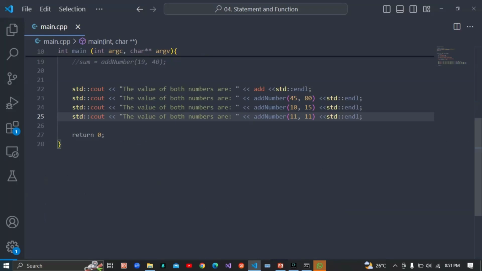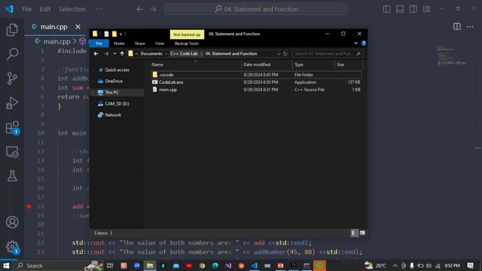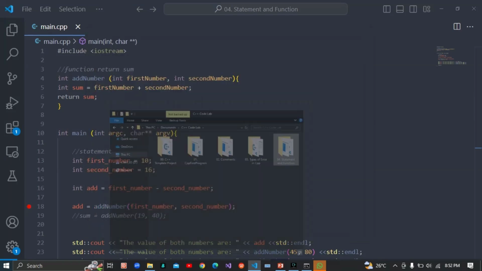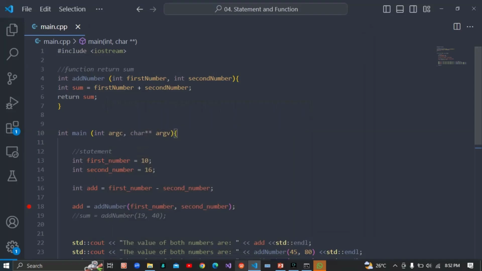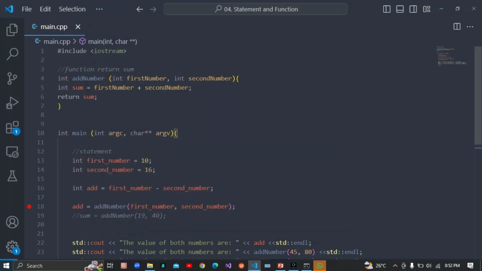So that's everything about functions and statements. Not really everything, but for this particular stage right now, we won't be going into much detail or explaining much. And I'm sorry, is this the fourth lecture? Oh my goodness, I think I made an error in this part. This is not the fourth lecture. Okay, it's the fourth. This is the fourth, though it is the first that we actually have in this particular folder here.